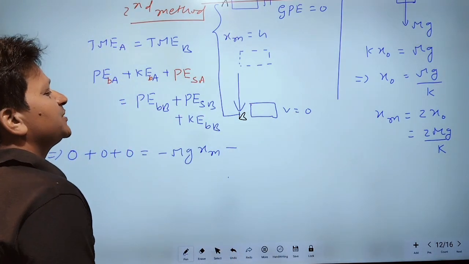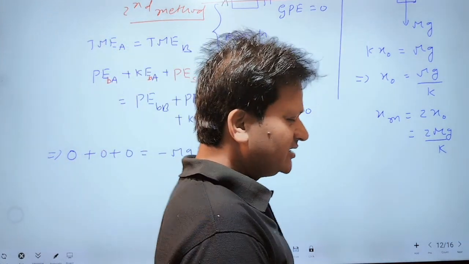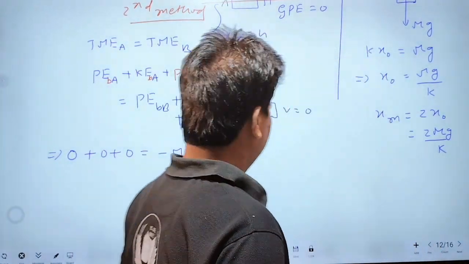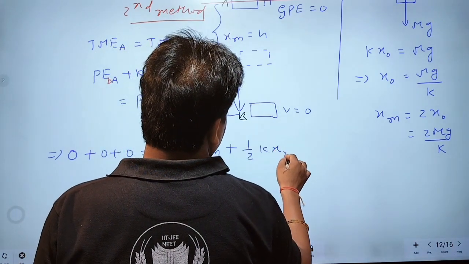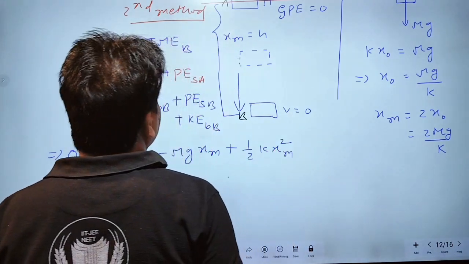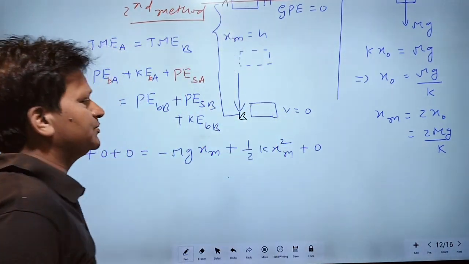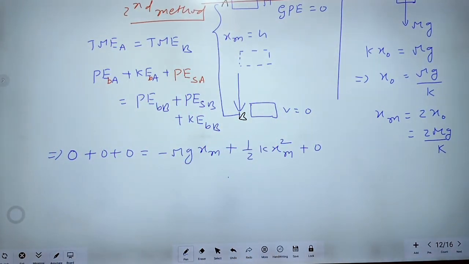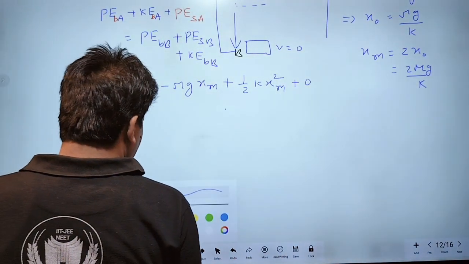Potential energy of the spring at B: potential energy of a spring is always positive, therefore half kx square, where x is xm. Okay? Kinetic energy of the block: final velocity is also 0, therefore kinetic energy of the block will be 0 at the final position.